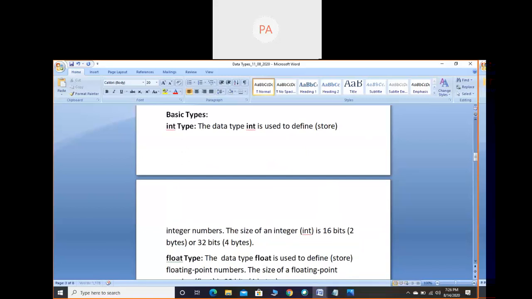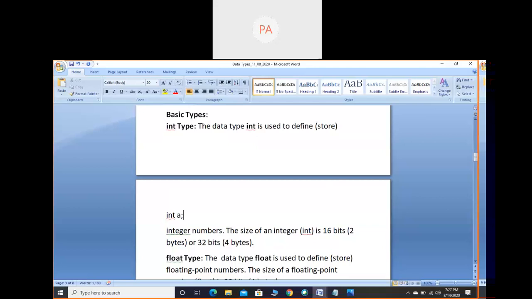See, if I write int and don't write anything after it, that is meaningless. When you write the data type, the meaning of int is to store integer values. But where are we storing them? We are storing them in computer memory, and that memory is indicated by this variable. So a is a variable, and in variable a we are storing the integer value. That completes the meaning.